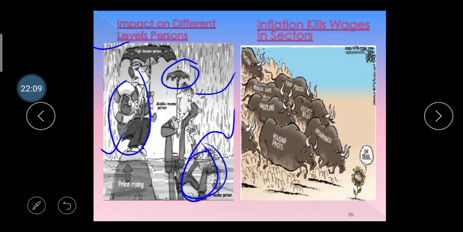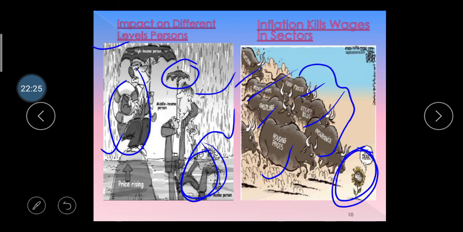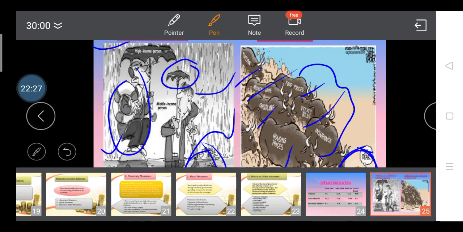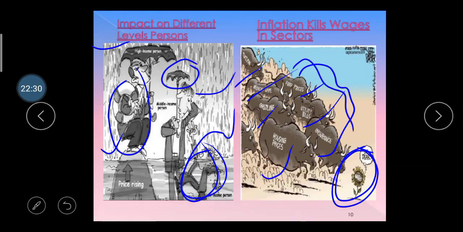Inflation kills wages in the sector. Here is our salary, and here you have to pay house prices, insurance, utility bills, food prices, gas bills, and medical mediclaim. All these factors affect the salary. So if inflation is higher, our salary can collapse.